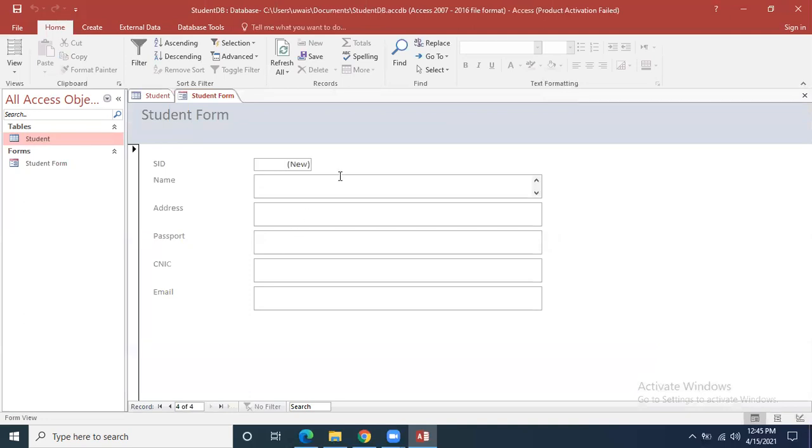For example, if I write over here Shehzad, address D69, the Haris, passport number AA, this is passport number, this is CNIC number, email address. When I will click the next button, this record will be automatically saved. You can enter as many records as you want.